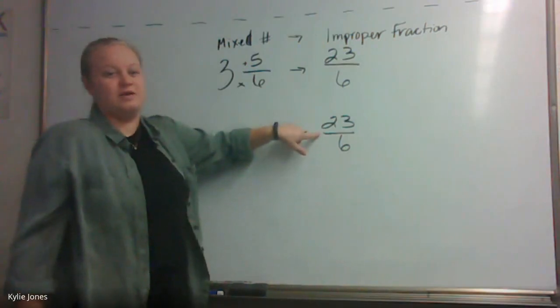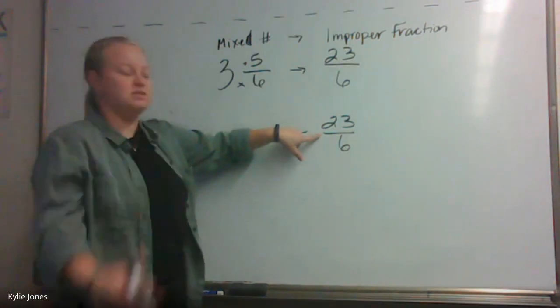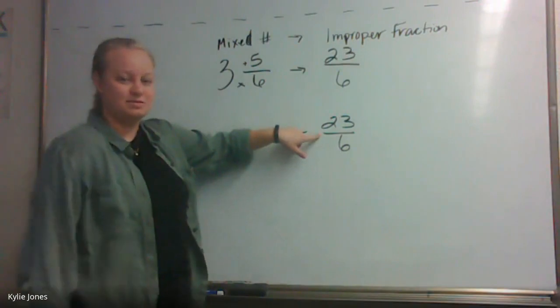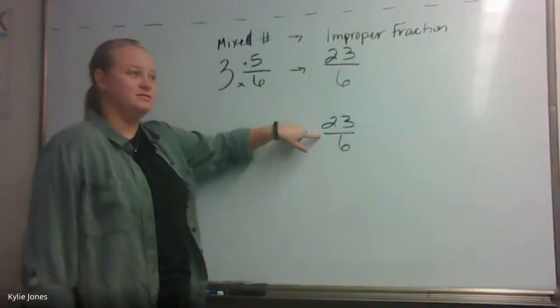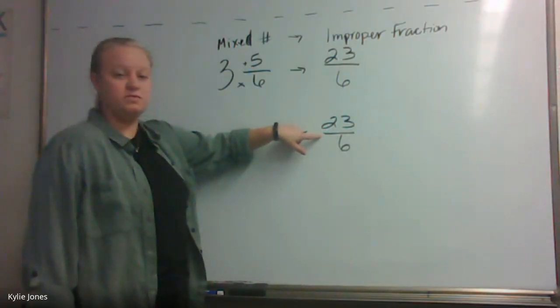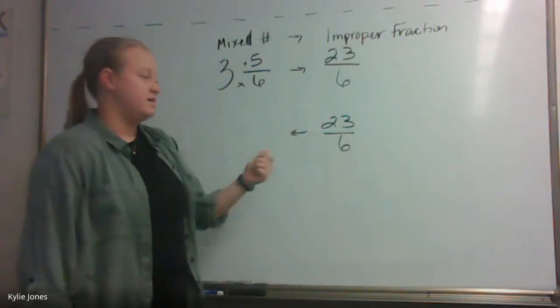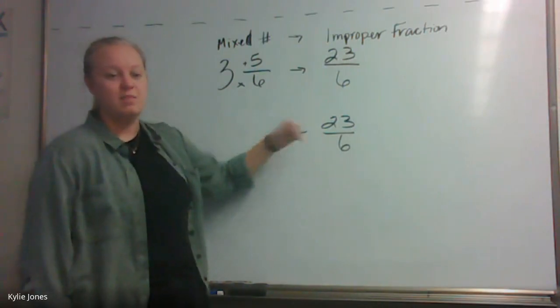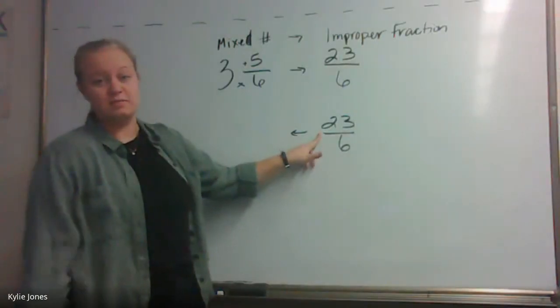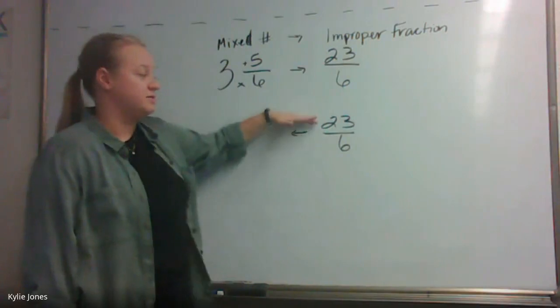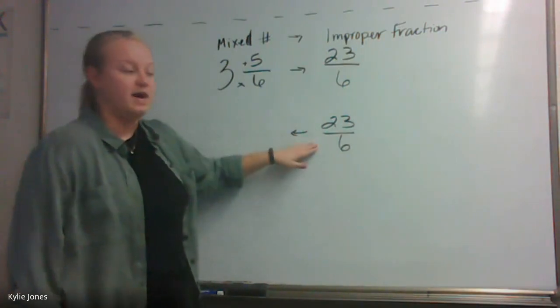When I see a fraction bar, what does that mean I need to do? Has anybody talked to you guys about what a fraction bar really means? It separates the smaller number from the bigger number. Kind of. It means one of the operations. So if I have a fraction bar between two numbers, am I going to add, subtract, multiply, or divide? Divide. This fraction bar really means you're dividing the numbers. So you're going to take your top number, 23, and divide it by 6.